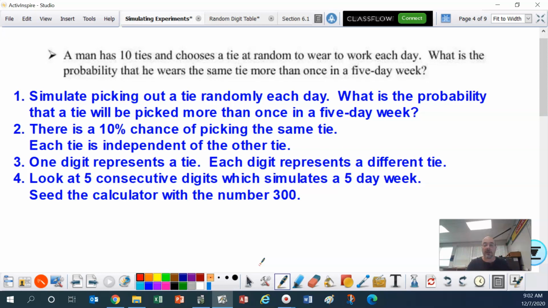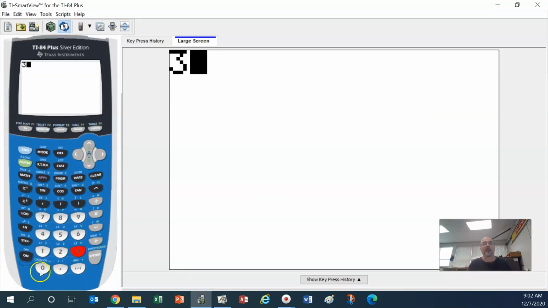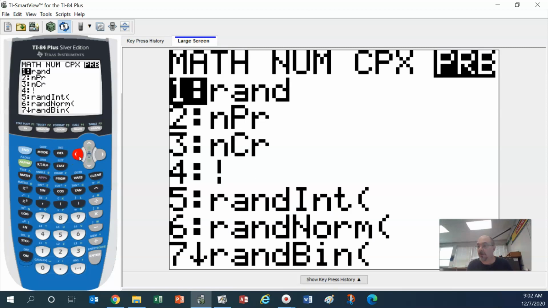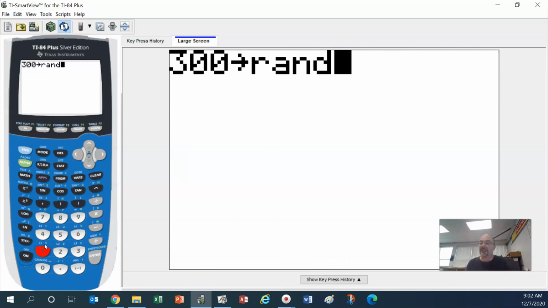Okay, so we're going to use the calculator this time. All right, so this is how we do it. Again, rewind if you don't catch it the first time. So on our calculator, we're going to go ahead and type in 300. Hit the store button. That's above the on button. Then go to math. Then go to probability, PRB, and pick number 1, rand. So what we're doing is we're seeding the calculator so you're all going to get the same answer. Okay, we're going to hit enter.